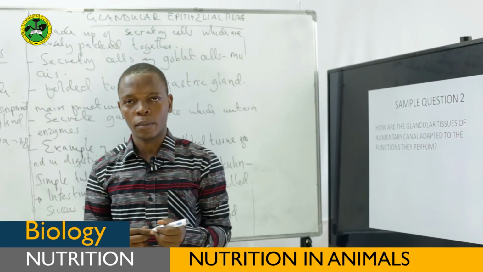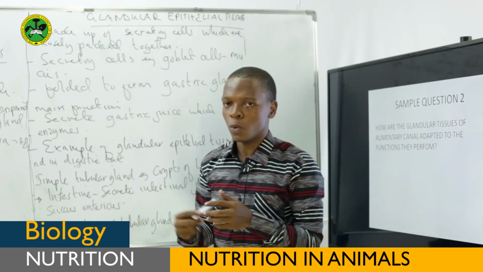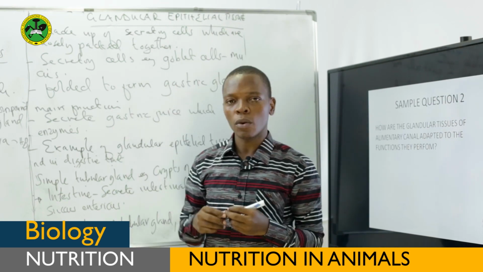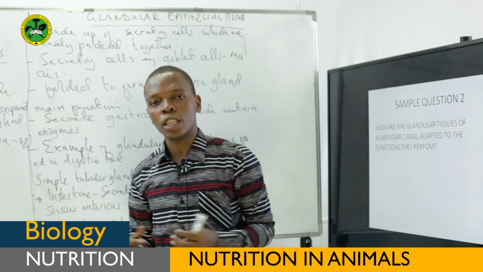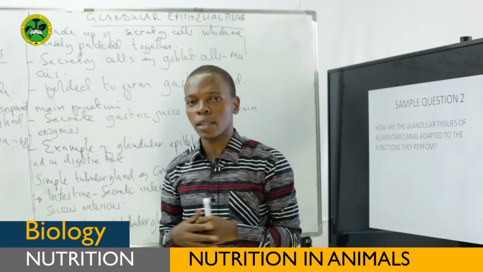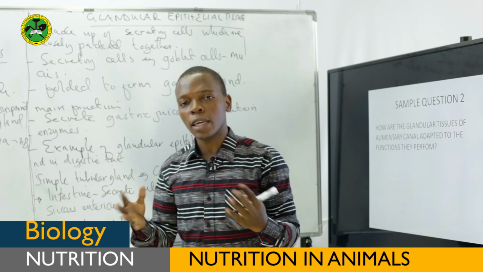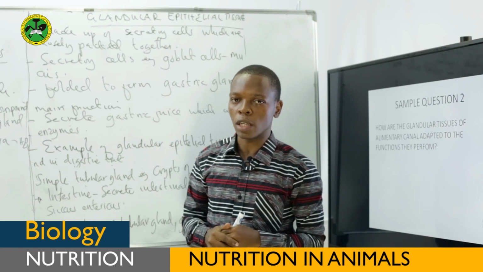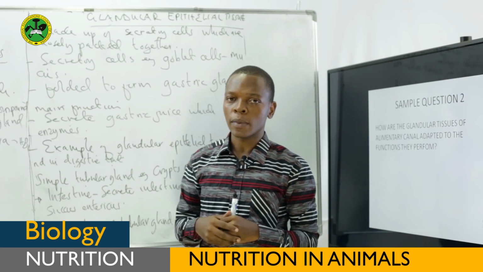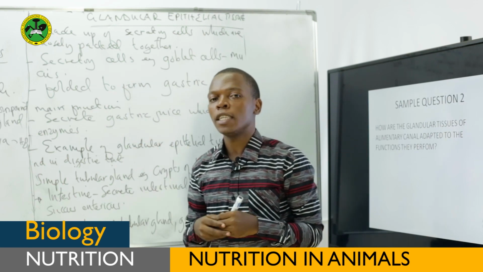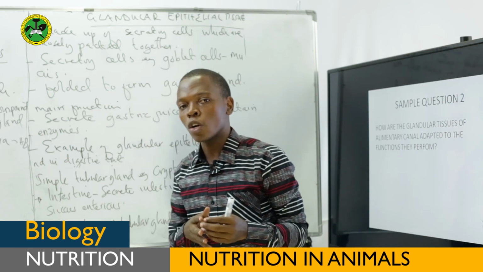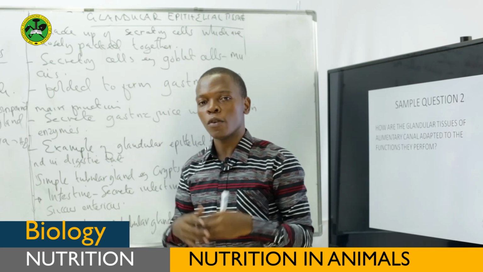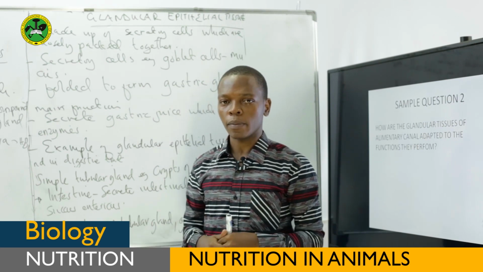How are they adapted? From the lesson we have seen one of the tissues which is found in the digestive tract, glandular tissue. And we have said this glandular tissue is made up of different secretory cells. These secretory cells secrete material like mucus. And we know this mucus is secreted by special cells, we call them goblet cells. But again, in this glandular tissue, we have said there is the so-called brush border, or we call it microvilli. The function of these microvilli is to increase surface area for the process of absorption to take place.